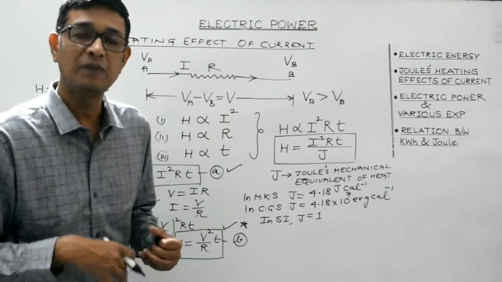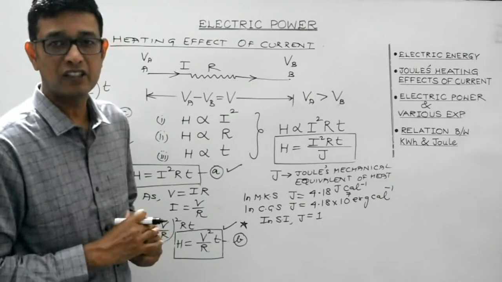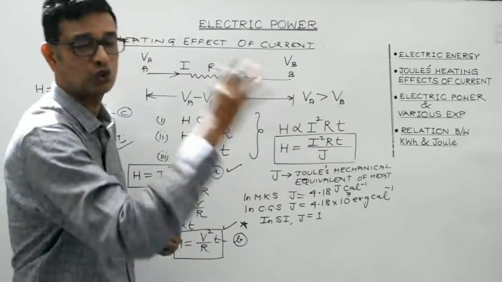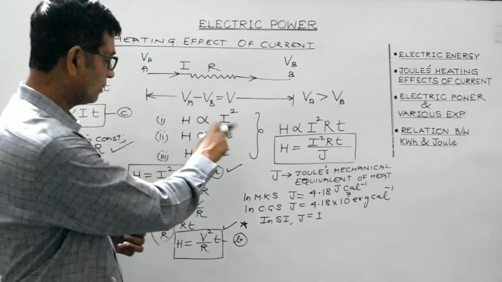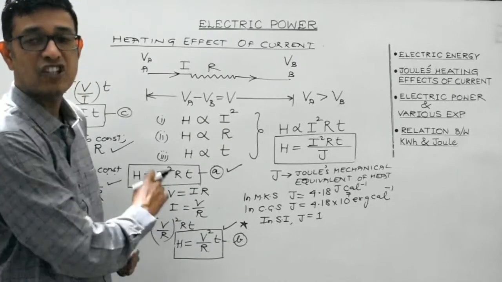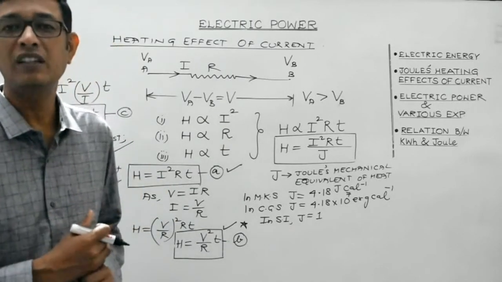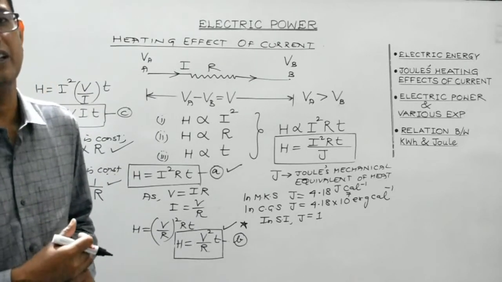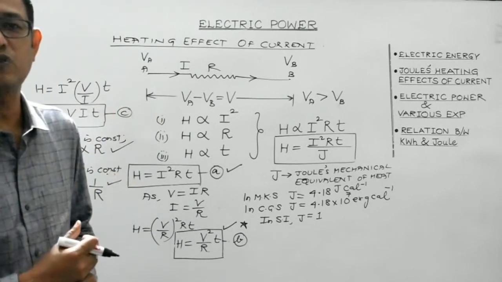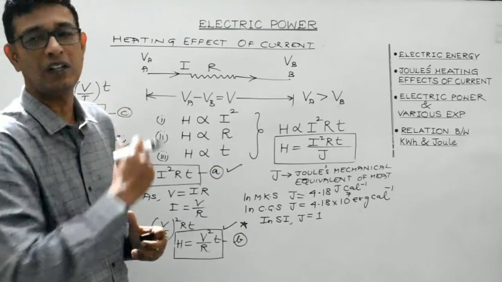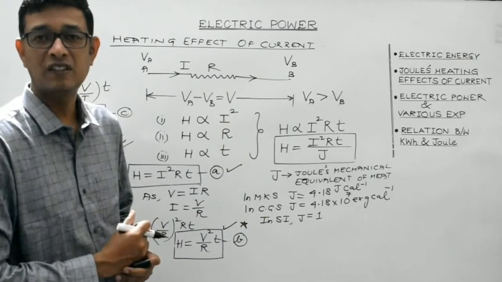It is found to be directly proportional to the resistance offered by the conductor, and it is directly proportional to the time for which the current flows through the conductor. So, mathematically we can write in SI, H equals I squared RT, or H equals V squared by R into T, or H equals VIT. So, these are the three different expressions for the amount of heat produced across a conductor when current is made to pass through it. Clear, students?